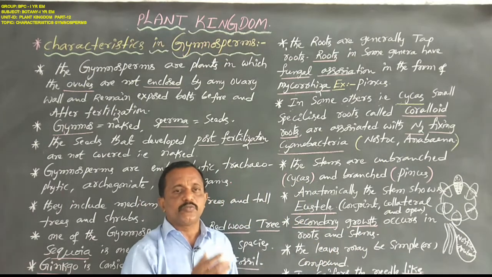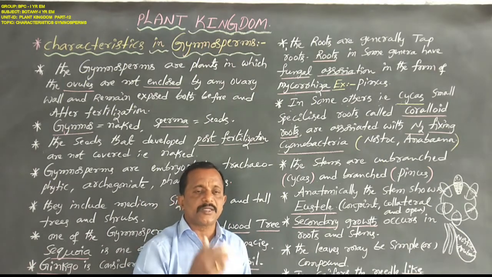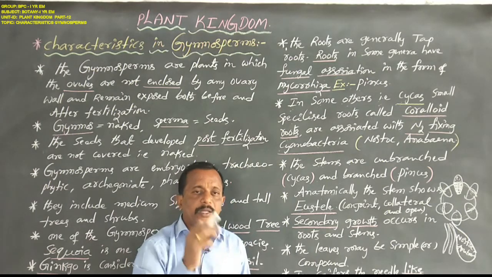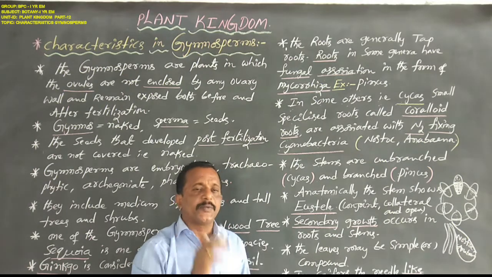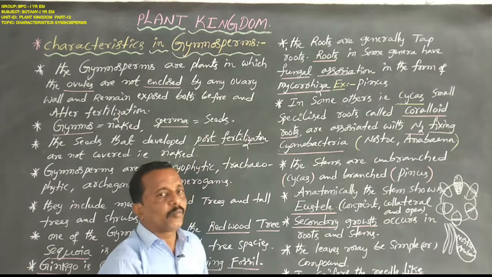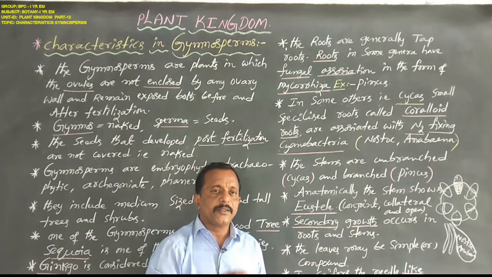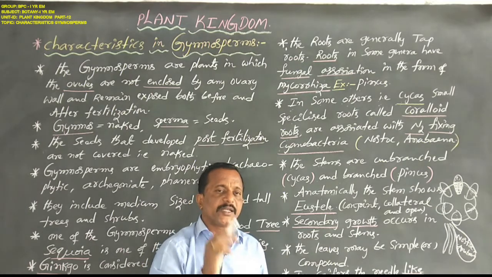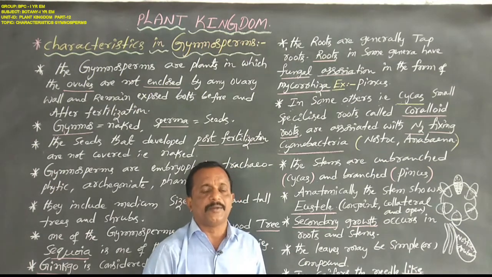Secondary growth occurs in gymnosperm roots and gymnosperm stems, because secondary tissues, secondary xylem and secondary phloem, are developed. But in gymnosperms, vessels are totally absent in the xylem and companion cells are totally absent in the phloem. Generally, xylem contains four components: xylem vessels, tracheids, fibers and parenchyma.